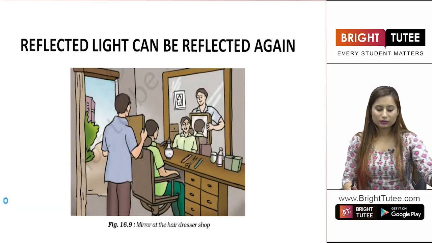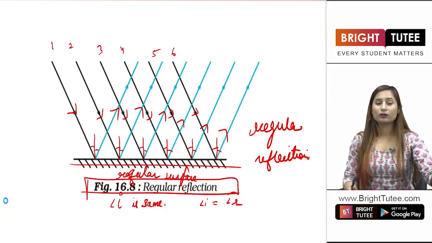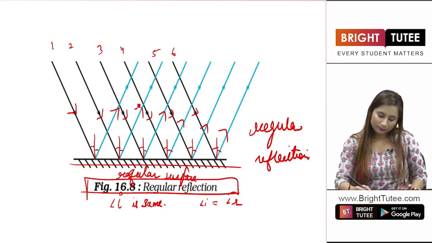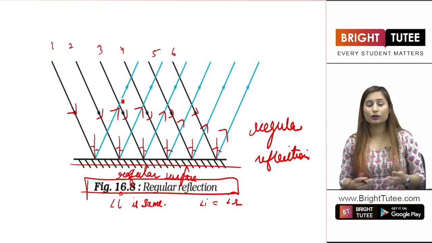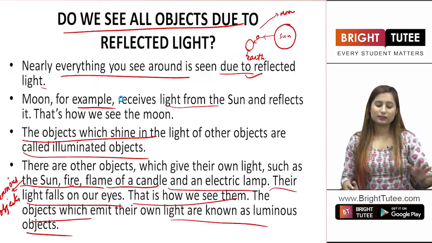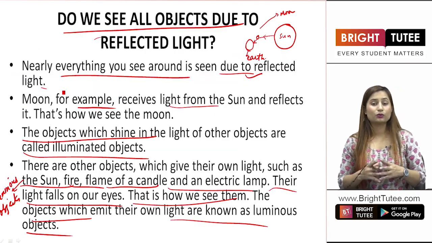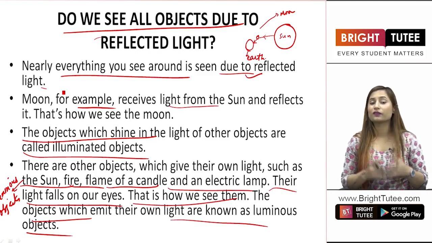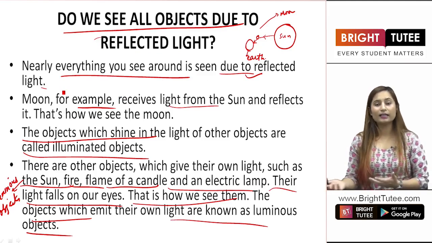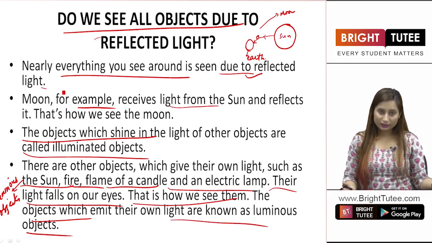Right, students? So this was all about how diffused and irregular reflection occur, and why do they occur? Because of the irregularity in the surface. And then we basically see why we are able to see the objects. This is majorly because of the reflected light, but some other cases are illuminated objects and luminous objects which have a different case. Right, students?